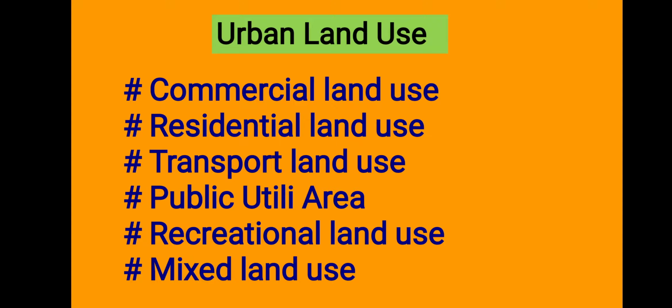Okay, the second one, residential land use. Residential land use means the use of land for living. Here, the main land use is for residential purposes, which means people use land mainly in the urban area for living purposes. In this area, houses or residential buildings are included. Residential buildings means the apartments. You are able to see many apartments in the cities, those are the residential buildings.